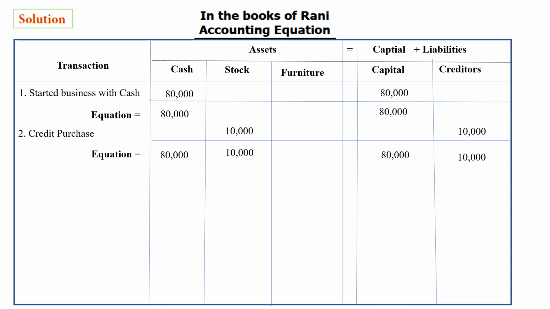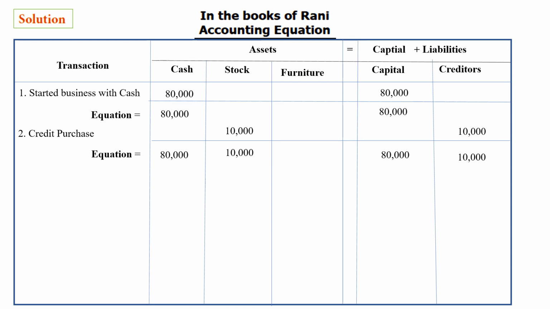Now check the equation. Equal, right? 80,000 plus 10,000, 90,000. Clear? Okay, let's move on to the third one.